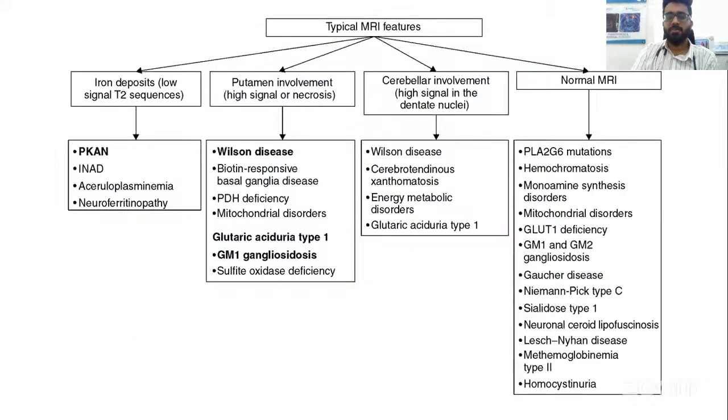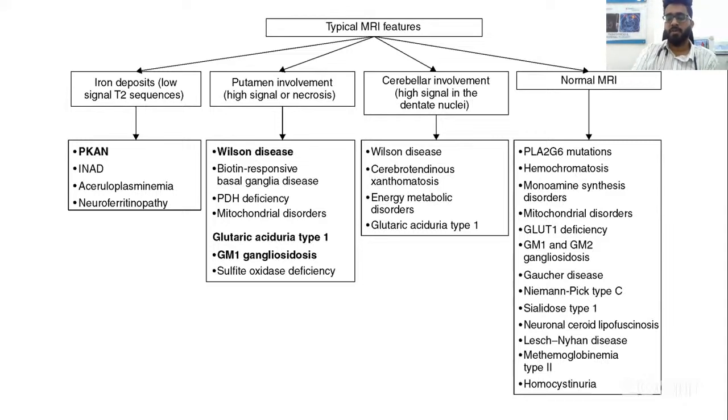These are a few important MRI features in predominant movement disorder phenotypes. For example, if you have a child coming to you with a movement disorder, the first thing you think about is Wilson's disease, because Wilson's disease can present in any way, but predominant movement disorder is also a very common presentation. MRI is going to reveal a lot of changes in the putamen, and that is going to be a diagnostic feature.